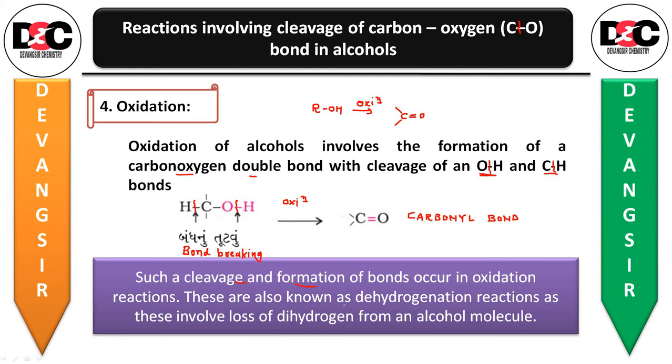These are also known as, underline it in your book, dehydrogenation reactions, as these involve the loss of dihydrogen. See here, there will be plus H2, which your book has not shown, so you can write plus H2 from an alcohol molecule. So from the alcohol molecule there is a loss of dihydrogen gas and the formation of a carbonyl bond. Such a reaction is known as an oxidation reaction, or else you can also call it a dehydrogenation reaction.